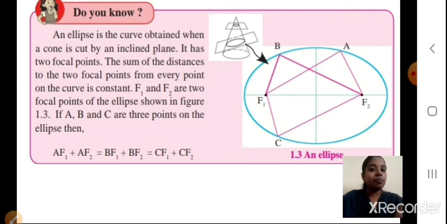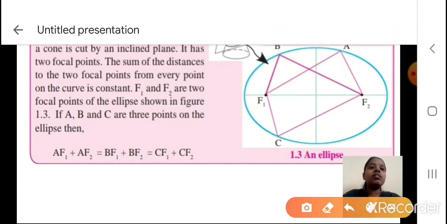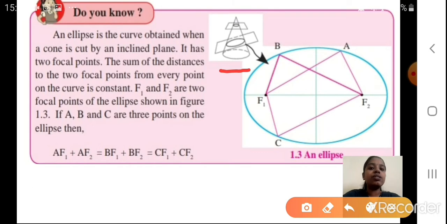Now before starting with his laws, he told something about an ellipse. Now what is an ellipse? An ellipse is a curve obtained when a cone is cut by an inclined plane. Students, here you can see this is my cone. If I cut the cone in an inclined plane, and take the middle part, you will get an ellipse. We will call that circular part the ellipse. It is not a total circle, but it is like this, as shown in the picture.